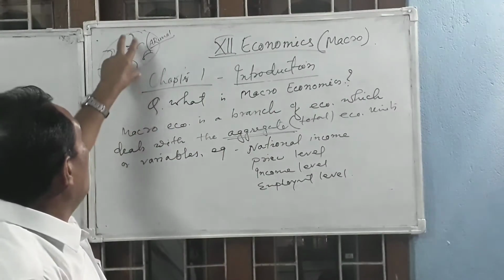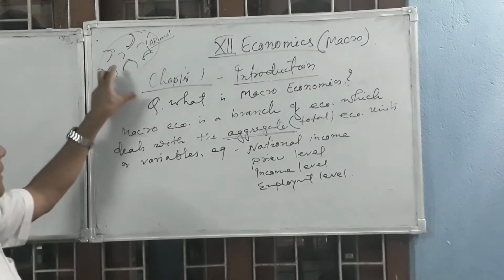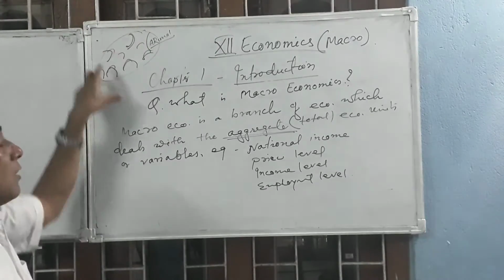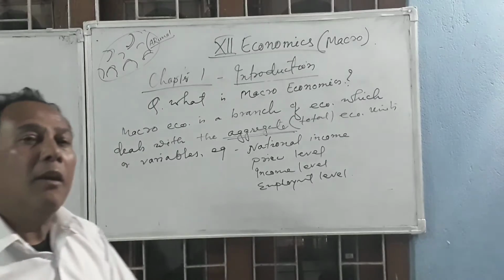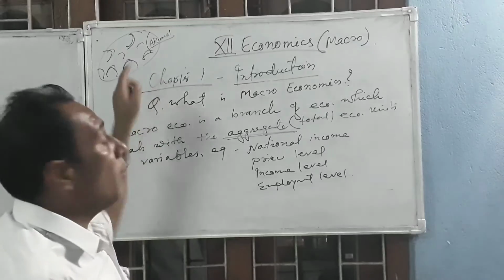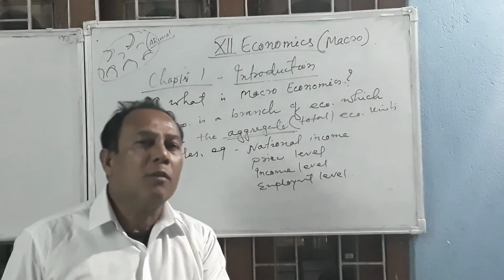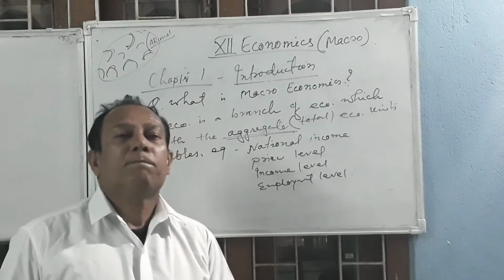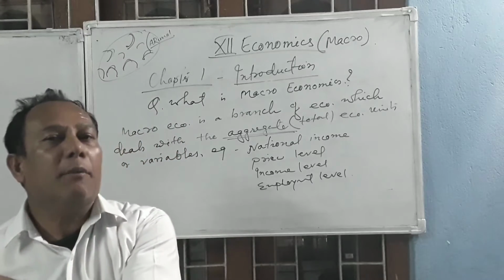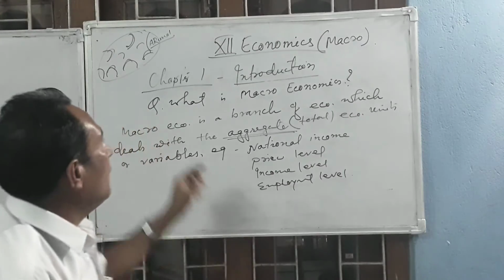So when I am taking into consideration all the states, their income level, production level, employment level, that is called macroeconomics. Macroeconomics is a branch of economics which deals with the aggregate or total economic variables. Aggregate means as a whole, combined together, right?